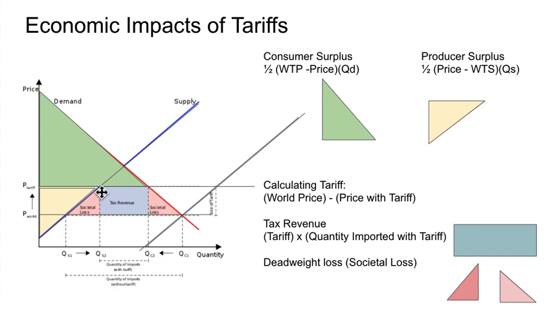This is the quantity of imports that will occur, and on each of those imports there is this specific tax, this specific tariff. So the government is taking in this much money, but each red triangle represents the deadweight loss occurring from the decrease in economic activity.